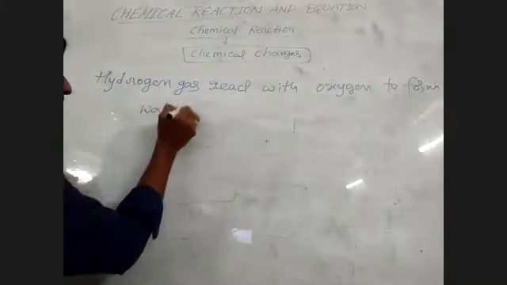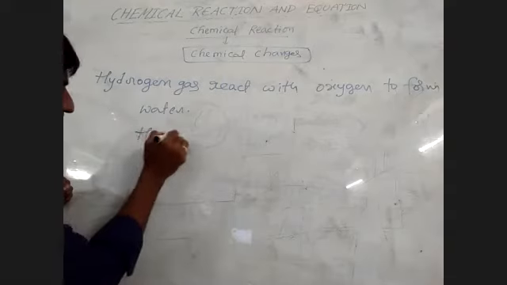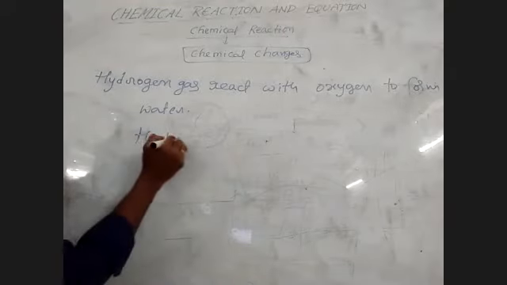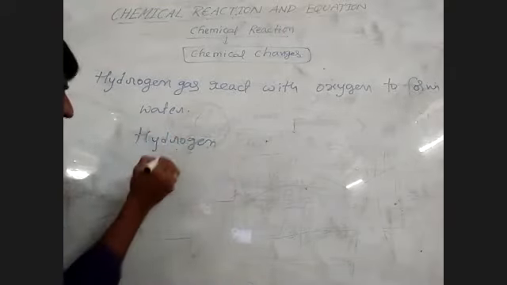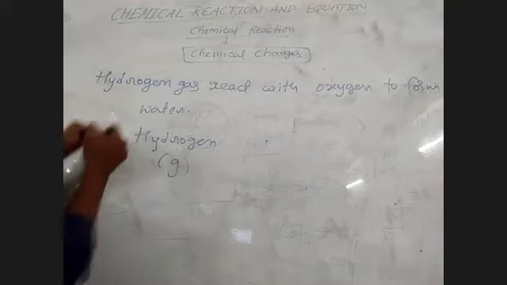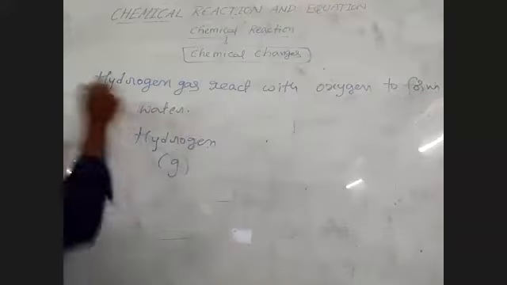Carefully listen. Here, take hydrogen gas. What is this? Hydrogen gas. Which state? Gaseous state. So this is called hydrogen gas.